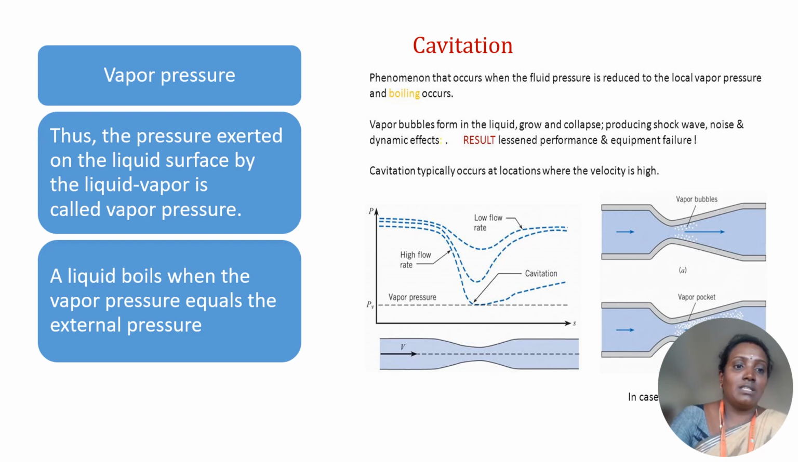Next, vapor pressure. The pressure exerted on the liquid surface by the liquid vapor is called vapor pressure. A liquid boils when the vapor pressure equals the external pressure. And cavitation. Cavitation occurs when the fluid pressure is reduced to the local vapor pressure and boiling occurs. Vapor bubbles in the liquid grow and collapse, producing shock waves, noise and dynamic effects. Cavitation typically occurs at locations where the velocity is high. Here I have given some examples for cavitation, with vapor bubbles in the fluid.